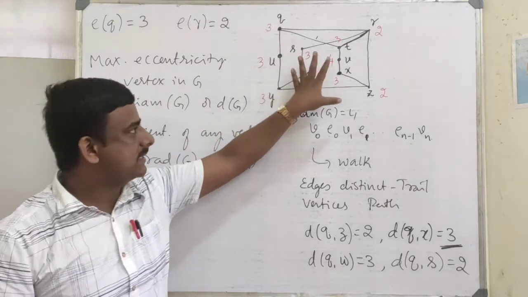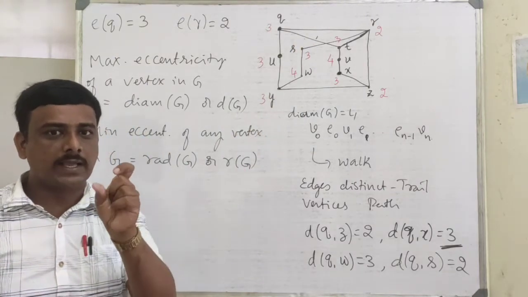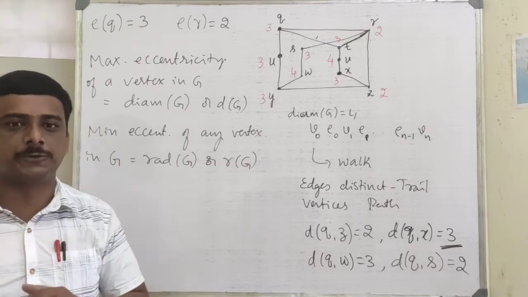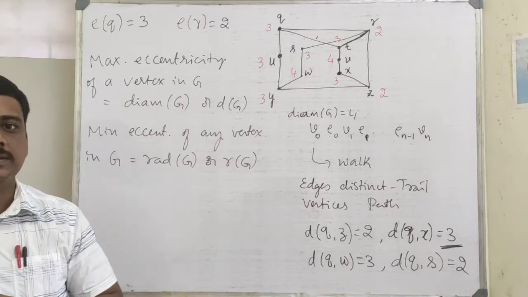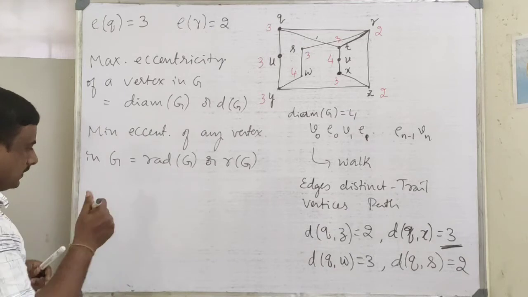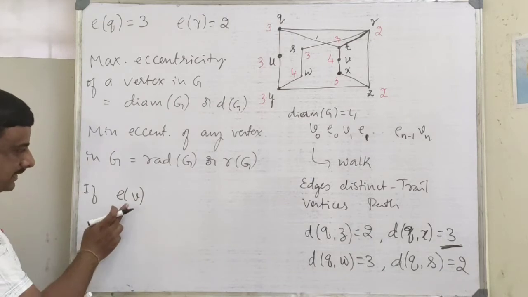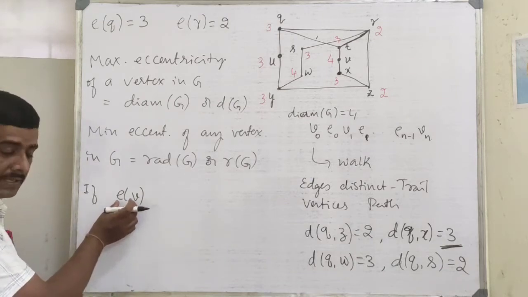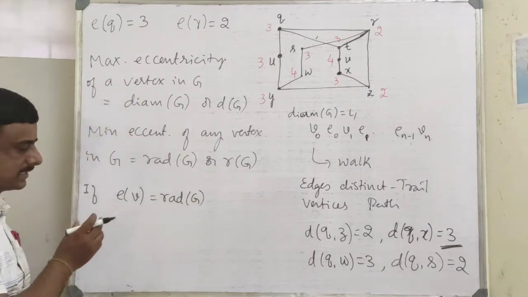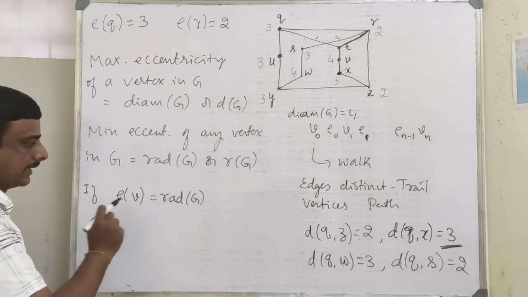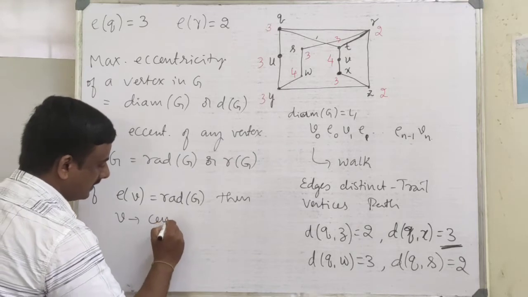Now, again in this graph, there are some vertices. Obviously, there must be a vertex whose eccentricity will be same as radius of G. If eccentricity of any vertex V, this is the general vertex V, is same as the radius of the graph, then V is called a central vertex.